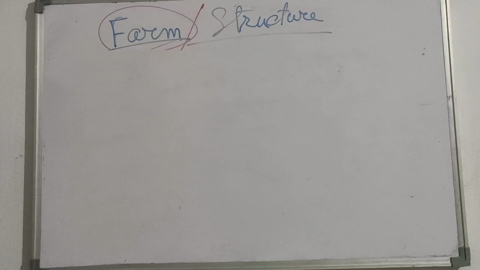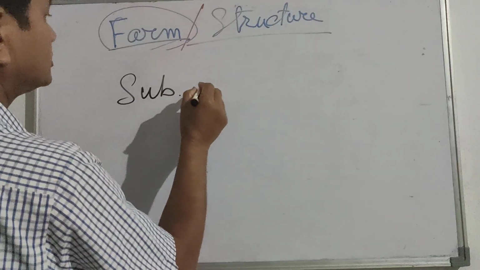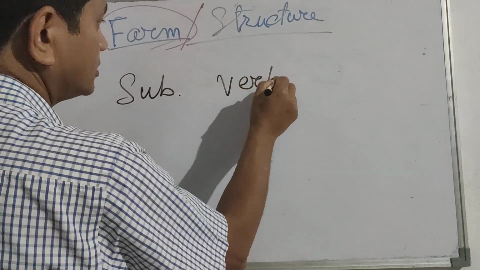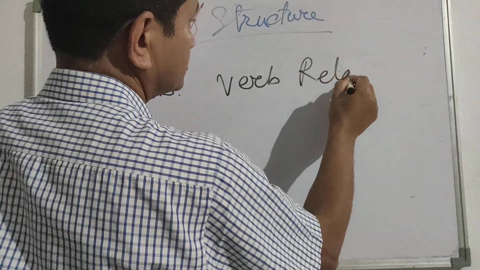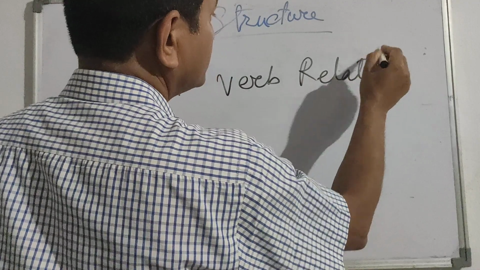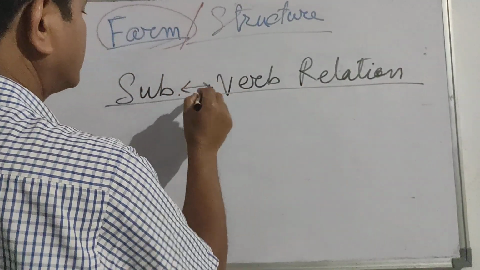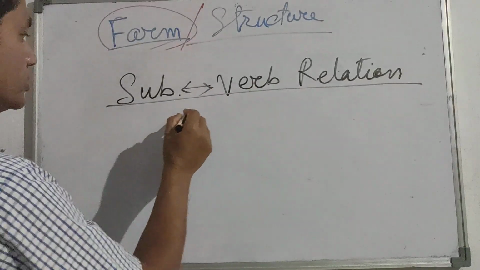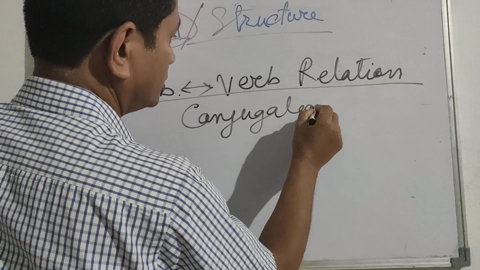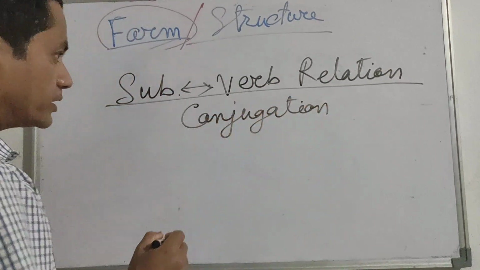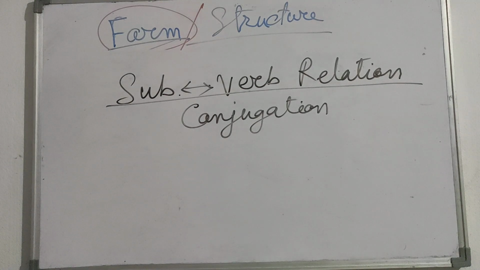This subject-verb relation is called conjugation. We conjugate how to use the subject and verb.